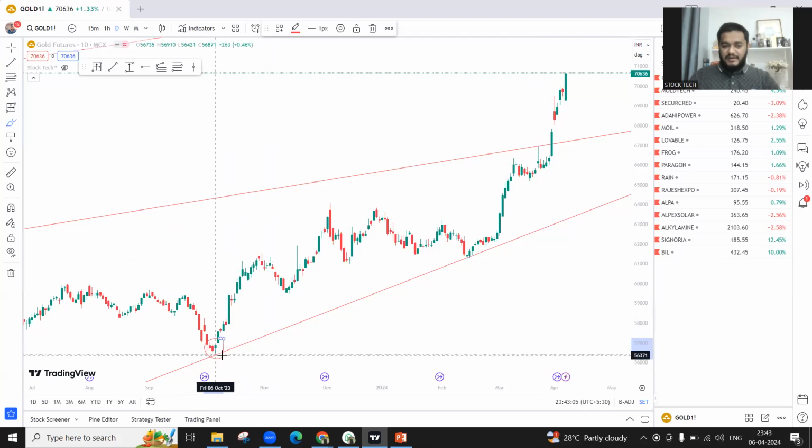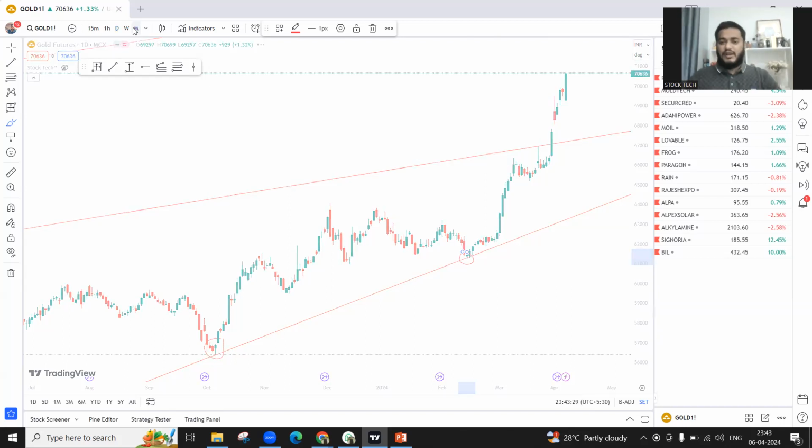Every time gold is coming down to the supports, it's making pin bars and then it is rallying. So you can see a clean rally in gold. Now, people ask me, what is the resistance? If you don't understand anything, zoom out. If you're confused, zoom out. Sometimes people say, sir, I'm not understanding the chart. I have only one solution for them.